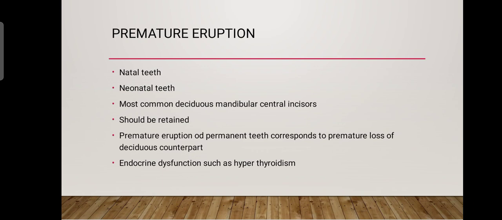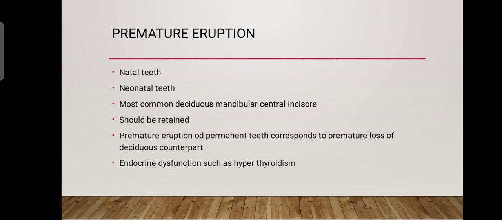Now, the premature eruption: erupted deciduous teeth present at birth are termed natal teeth, and deciduous teeth that erupt during the first 30 days of life are termed neonatal teeth. Premature eruption usually involves one or two teeth. The most common teeth affected are deciduous mandibular central incisors. Although the cause of this phenomenon is unknown, there is generally a familial pattern seen.